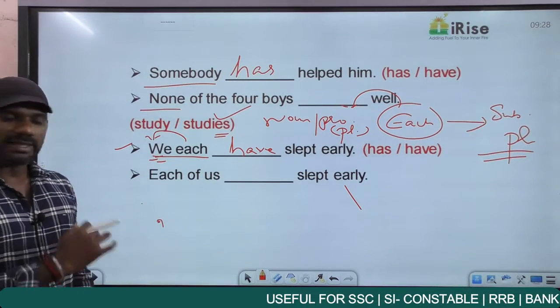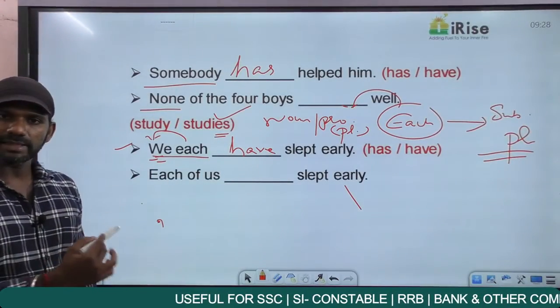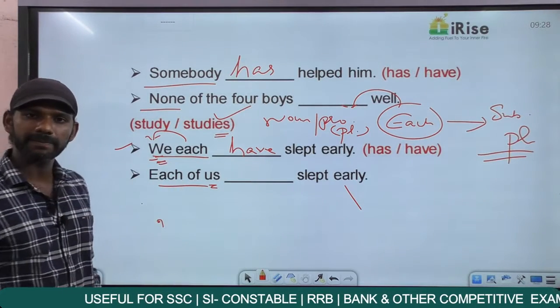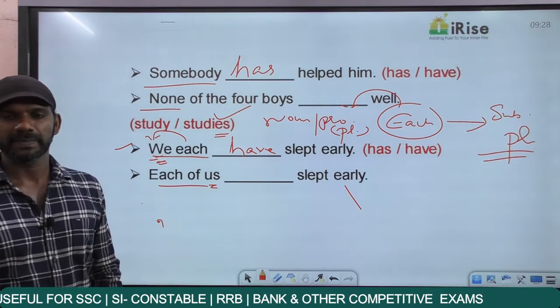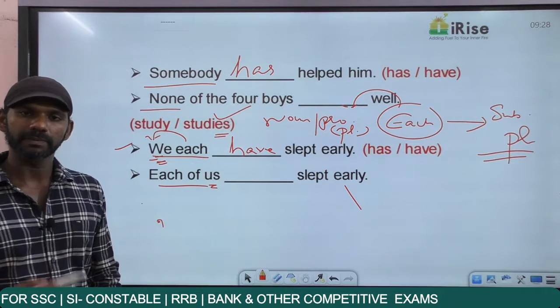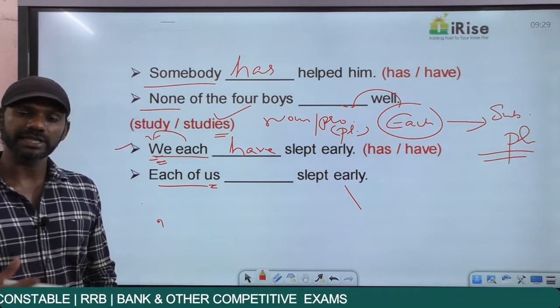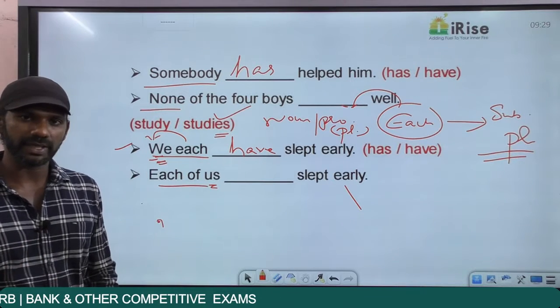We each is the same as each of us because us is a form of we. They each is the same as each of them. Now I told you, he each is wrong because there's nothing like each of him. She each is wrong, there's nothing like each of her. Each of them is a correct usage, each of us is also a correct usage.